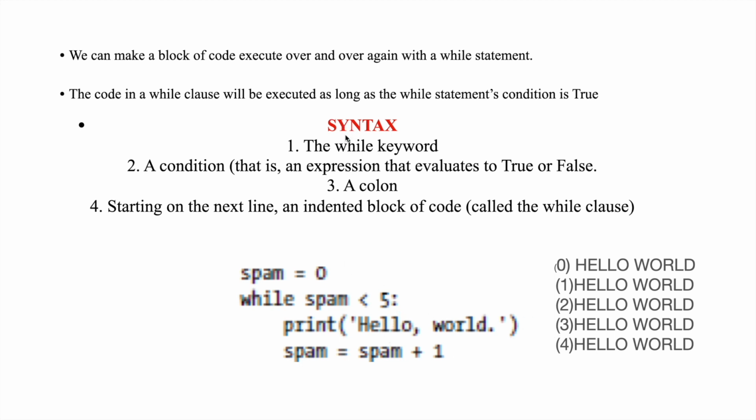Now, syntax. As the example suggests, a while statement or while loop contains a while keyword. After the while keyword, we have a condition. What is my condition? That is spam less than 5. After the condition, we have a colon. After this, we have an indented block of code. This block of code contains two statements. One is print hello world and the other statement is spam equals spam plus 1. So this is the syntax. The while contains a while keyword, condition, colon and the block of code.